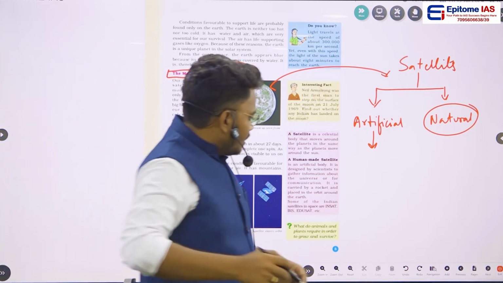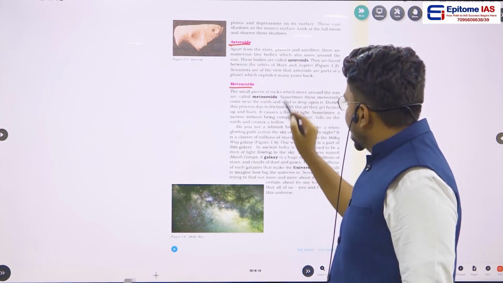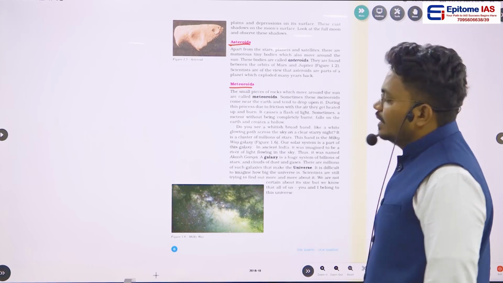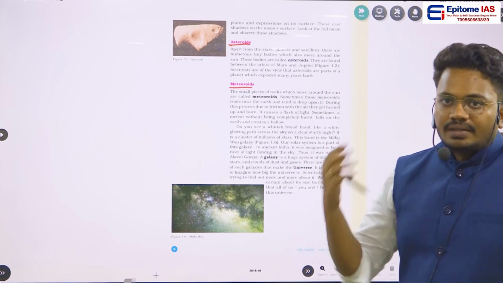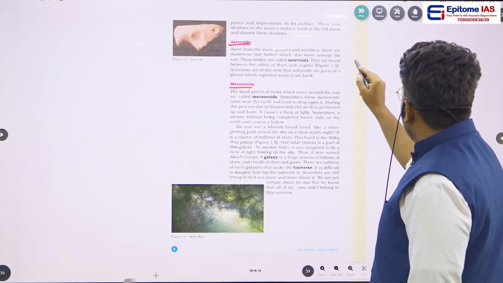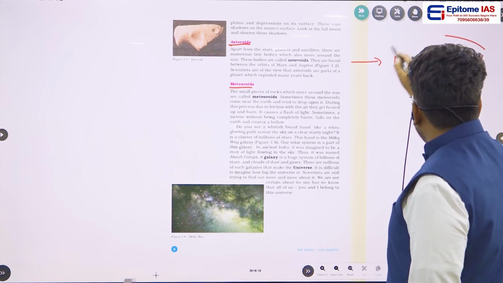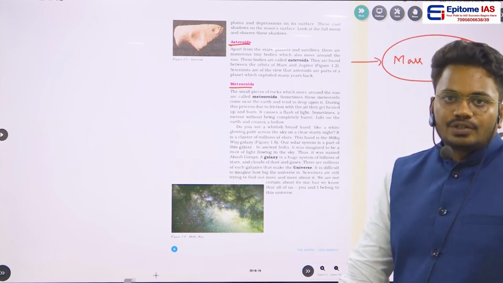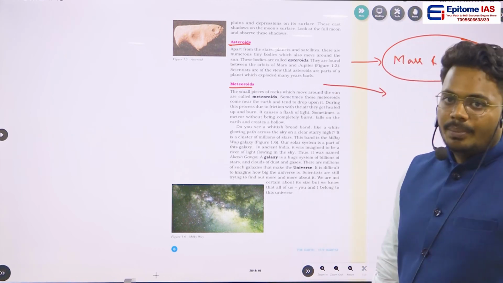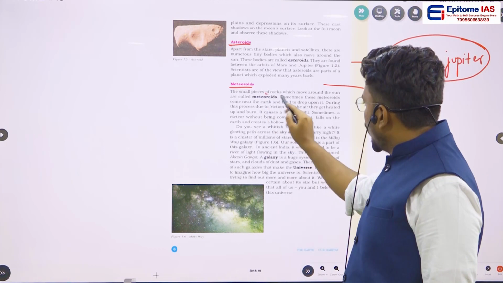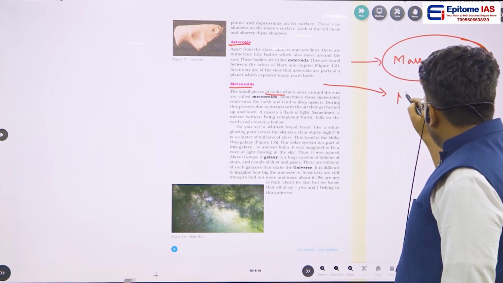Then the next important terms are asteroids and meteoroids. Asteroids are tiny particles that move in the solar system, and particularly we find these asteroids in between Mars and Jupiter. In between Mars and Jupiter we find the asteroid belt, and there are other particles known as meteoroids. These are small pieces of rock which move around the sun.